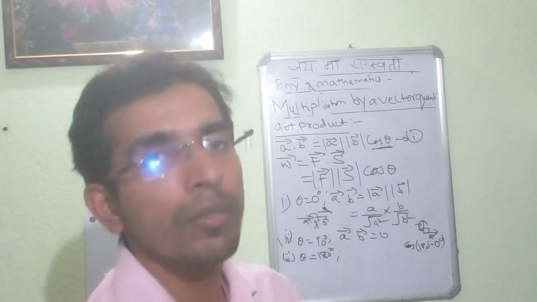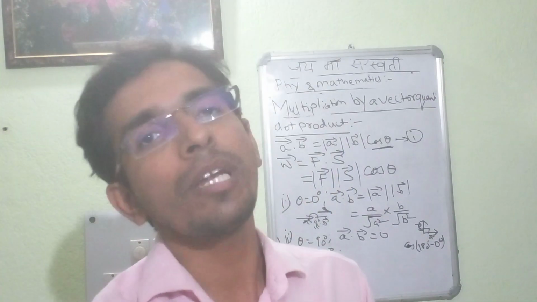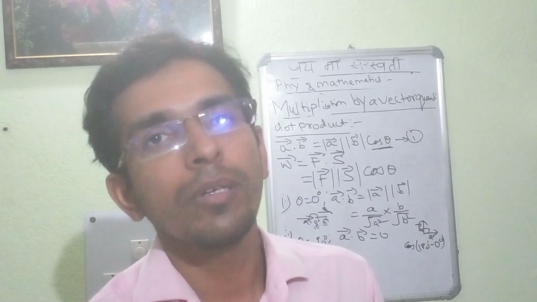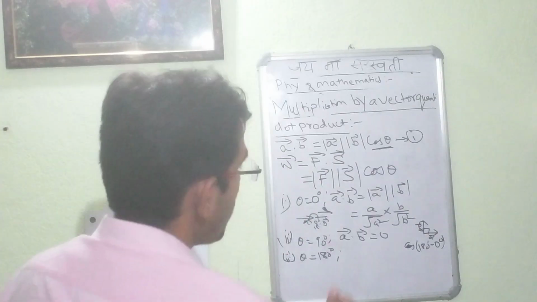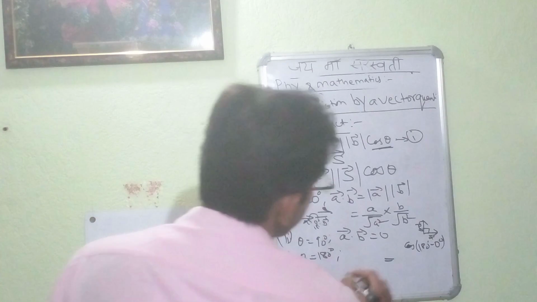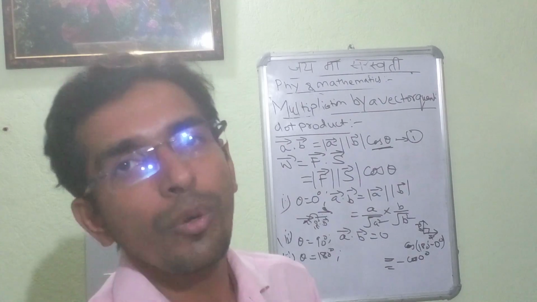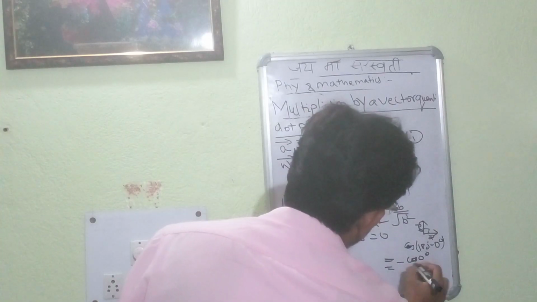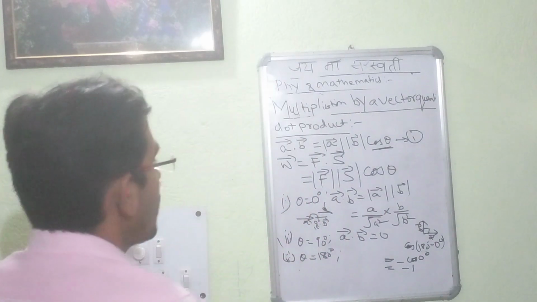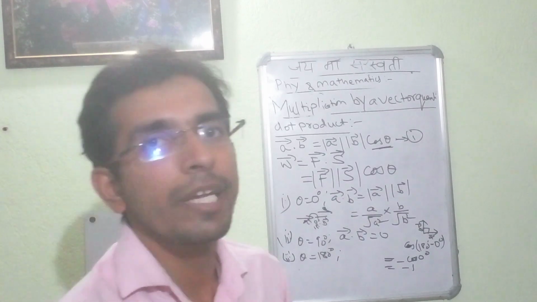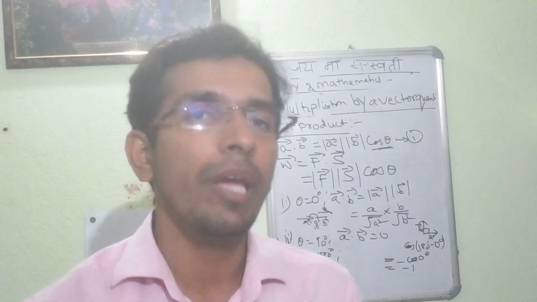We had already learnt about the sine rule: in the second quadrant up to 180 degree, the sine will be positive and cosec will be positive. So we write 180 minus 0, which gives minus cos 0; sin 0 is 0 and cos 0 is 1, so it will be minus 1. So the resultant A dot B is equal to minus of magnitude of A and magnitude of B.